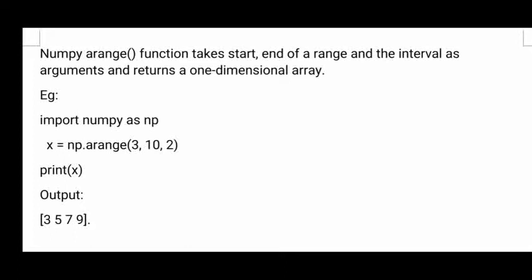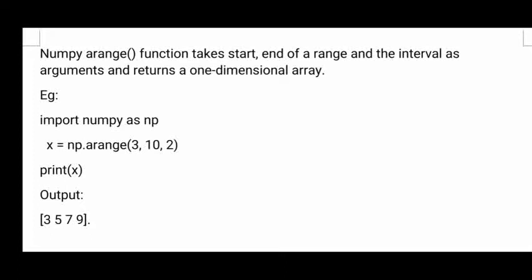Between 3 and 10, 3 is the starting and 10 is the ending, and every alternate element is taken as an element in the array. For example, if I had given 1 instead of 2 as the increment, then 3, 4, 5, 6, 7, 8, 9, a new array is created.